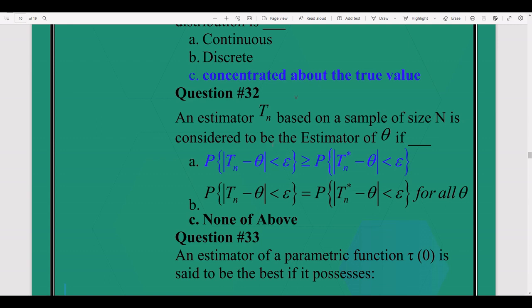So if one estimator is greater than or equal to another estimator by the same value, then this estimator of sample size n is considered to be consistent.